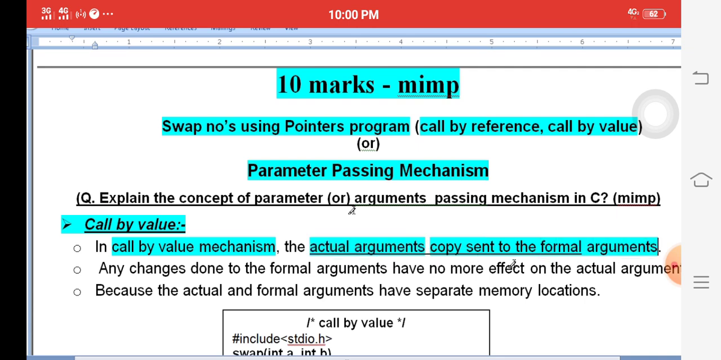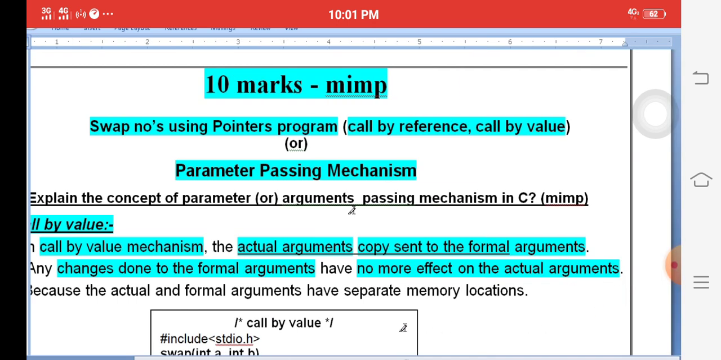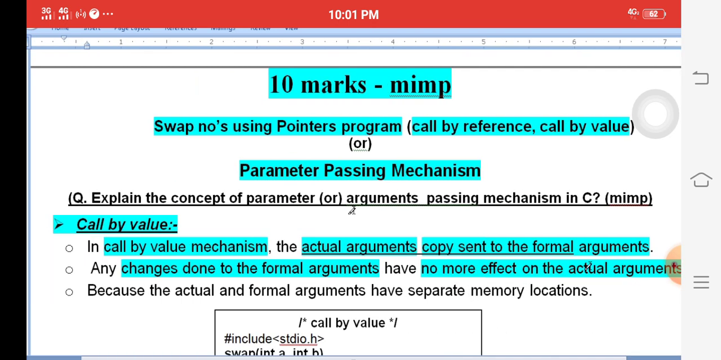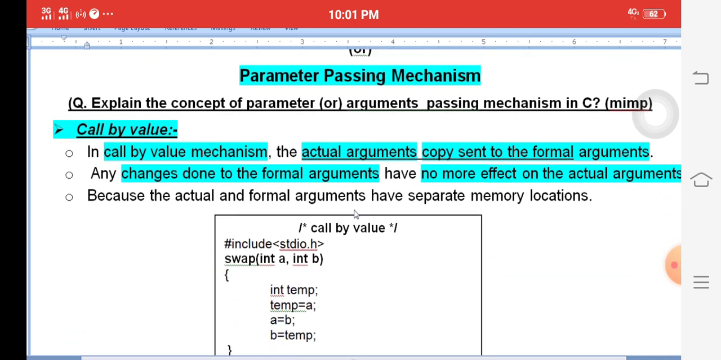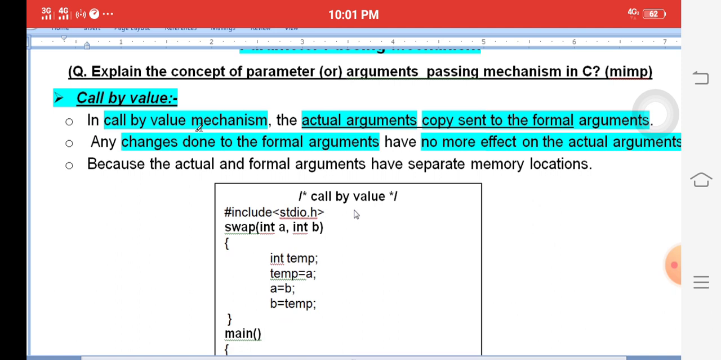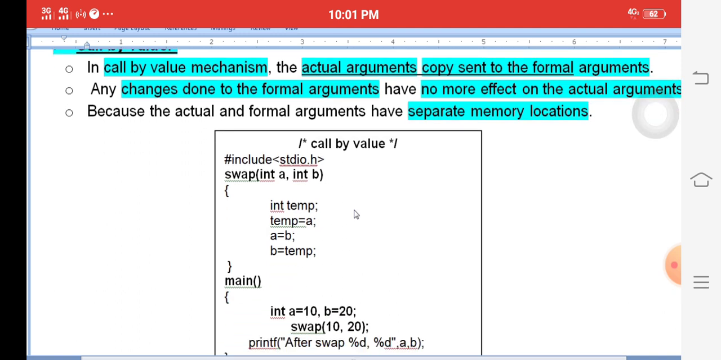Okay, the Xerox copies of the actual material are called formal. Any changes done are to the formal arguments. For example, if you are modifying your Xerox copy, there is no effect on my original copy. If you modify the Xerox, no effect on my original. That is called call by value, because the original and the Xerox copies are in separate memory. That is the reason.